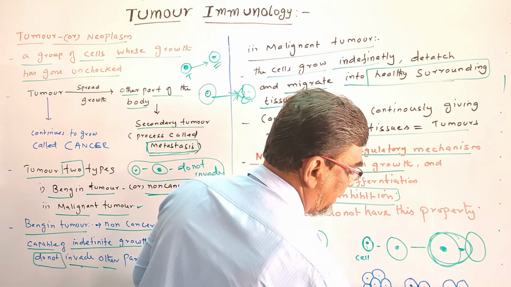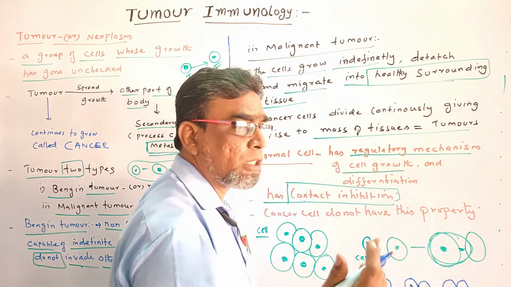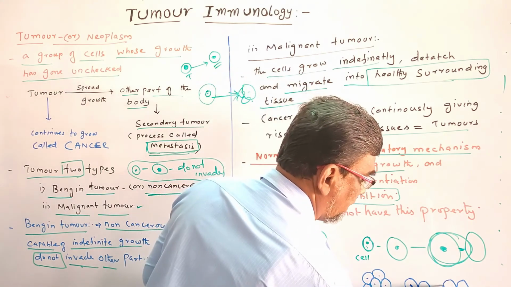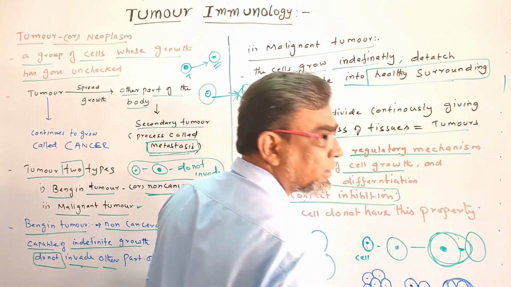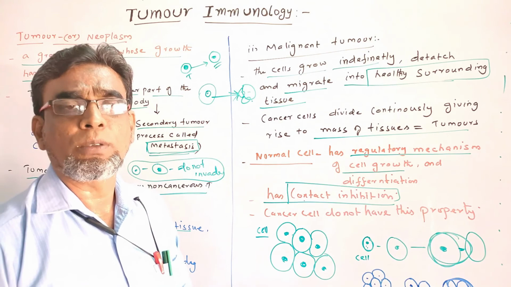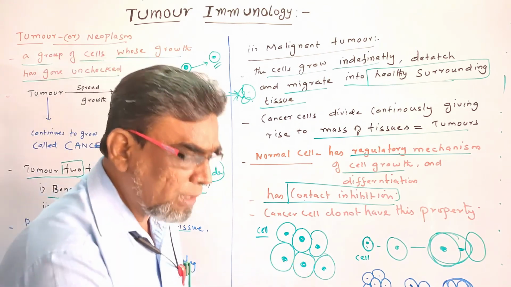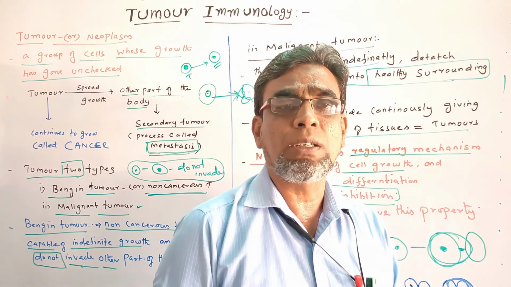Whereas in the cancer cell, what happens? The contact inhibition is not present. The regulatory mechanism is also absent. So it will continuously grow and disturb other cells. There is no stop to dividing or growth. It will disturb the other cells, it will invade the other cells. So this causes cancer.